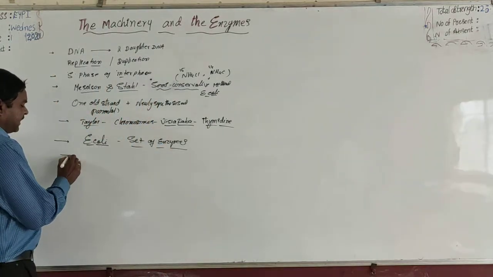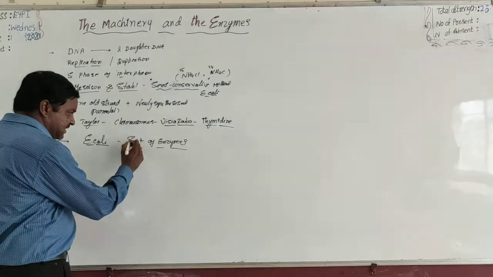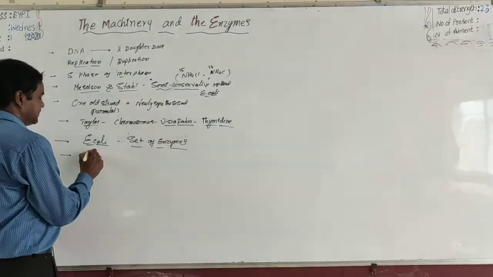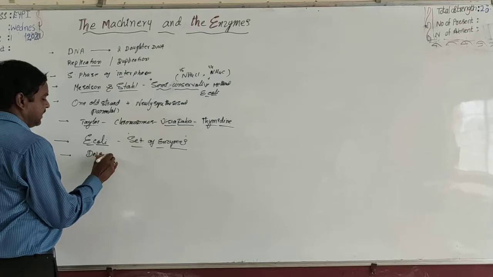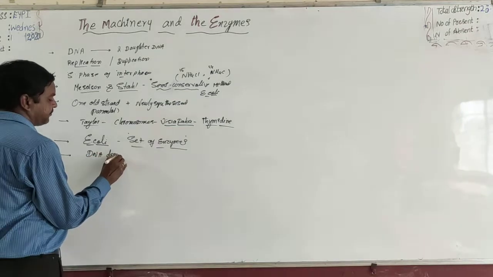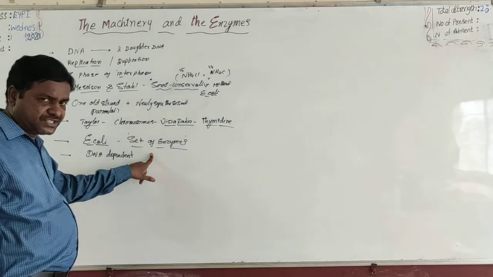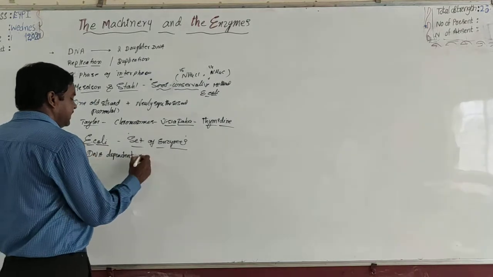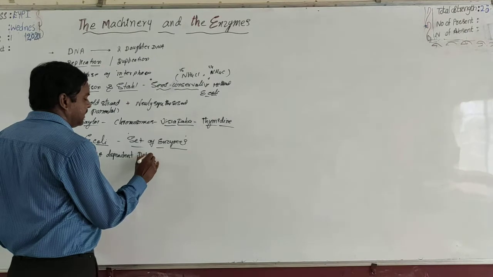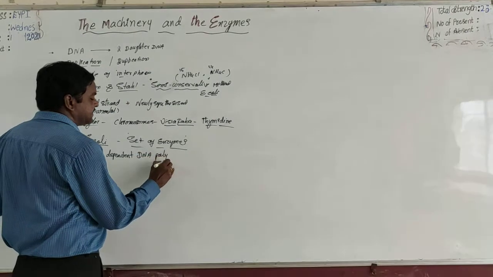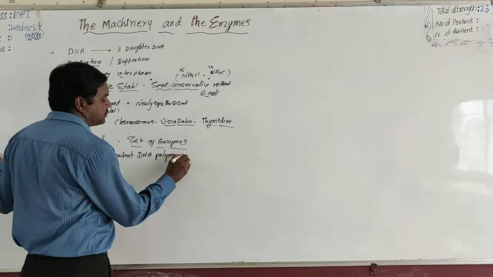The main and most important enzyme in this set of enzymes is DNA dependent DNA polymerase. Very important.